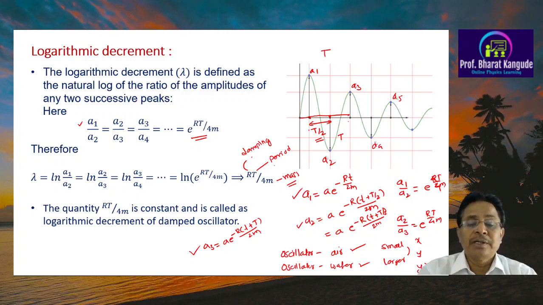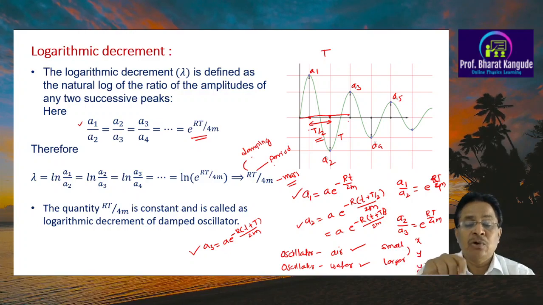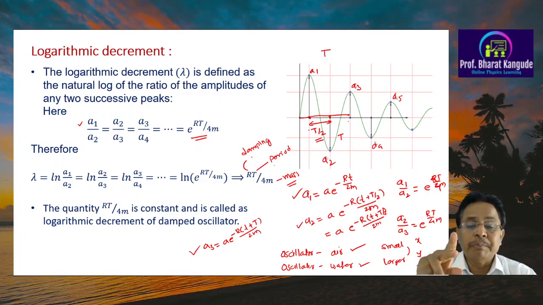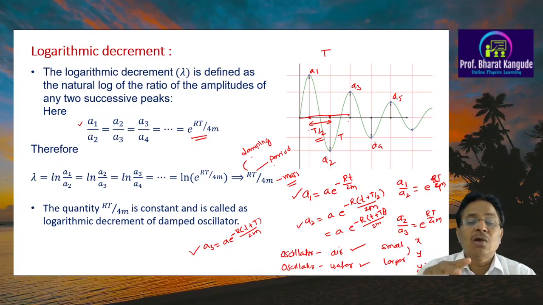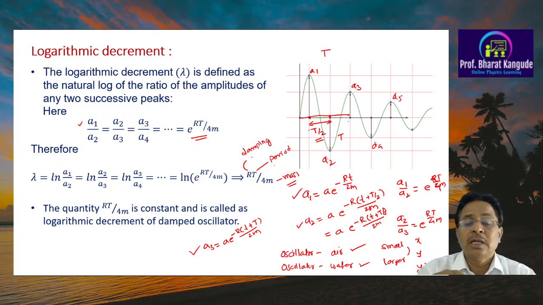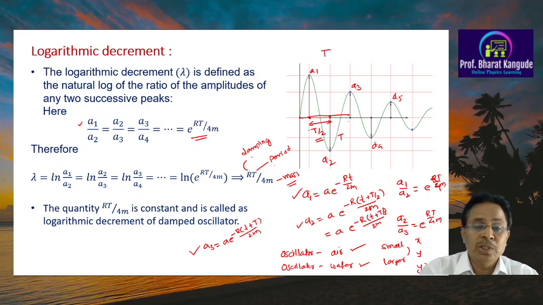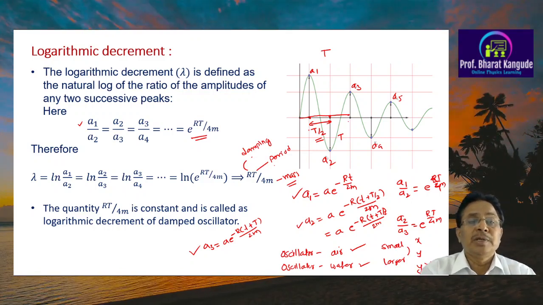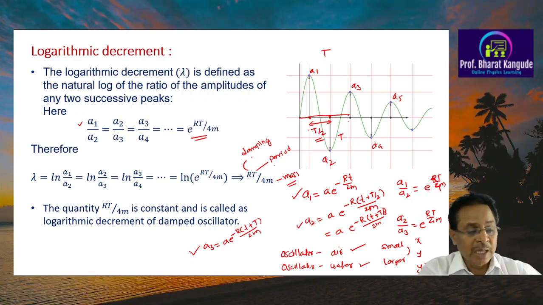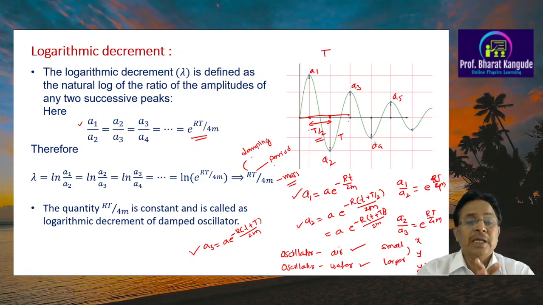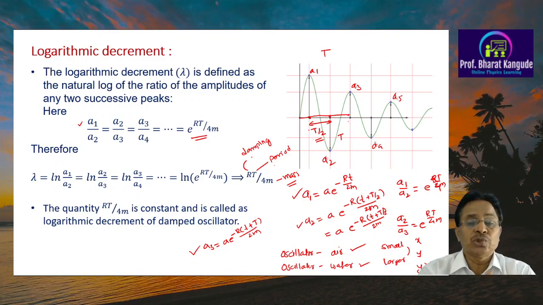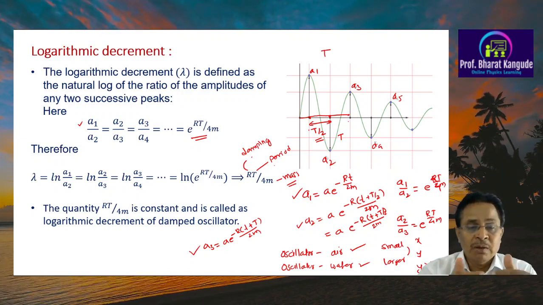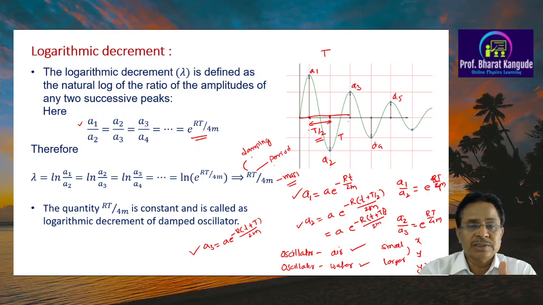In our laboratory where we do this type of experiment, it is found that the log decrement for the oscillator and water pair is 10 times more than the log decrement for the oscillator in the air medium. So depending upon the medium, the oscillator, its length, etc., this logarithmic decrement keeps changing. This is one more very interesting and important characteristic of this type of motion, which is called damped harmonic motion. Let me revise in brief what we have discussed in today's discussion.